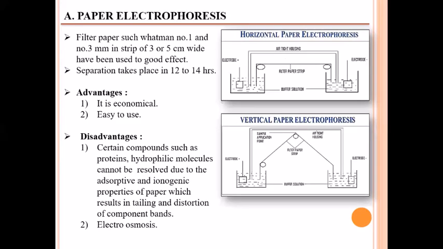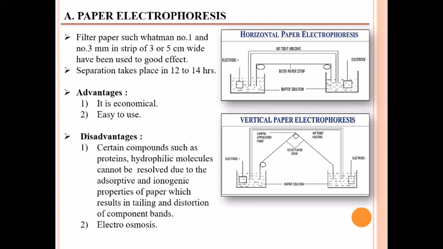So we see paper electrophoresis in zone electrophoresis. In paper electrophoresis, filter paper such as Whatman paper number 1 and number 3, in strips 3 or 5 centimeters wide, has been used to good effect. Separation takes place in 12 to 14 hours.